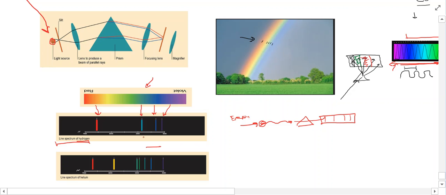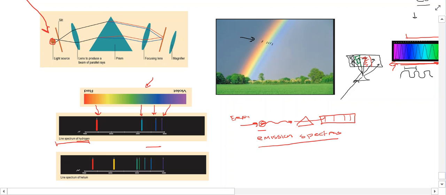So the emission spectra for other elements are also line spectra. The emission spectrum of an element is characteristic of the element and is different from that of any other element. So we can say here that each element will give off a characteristic emission spectrum.